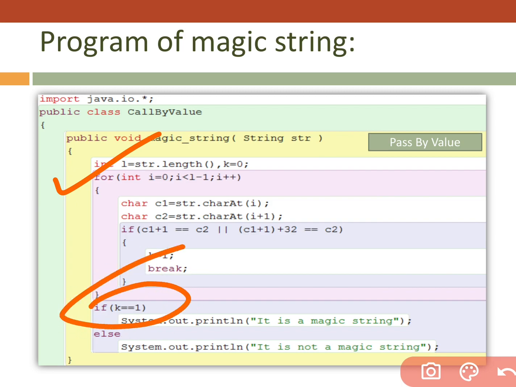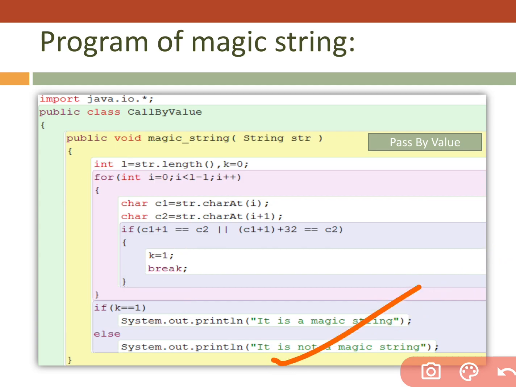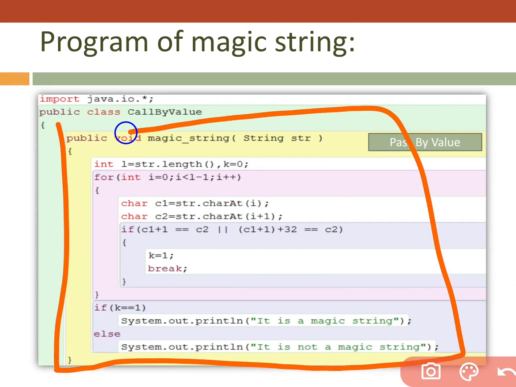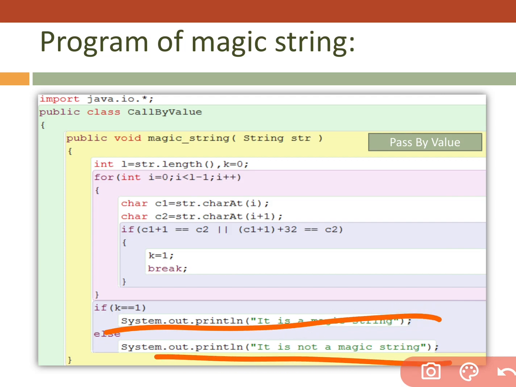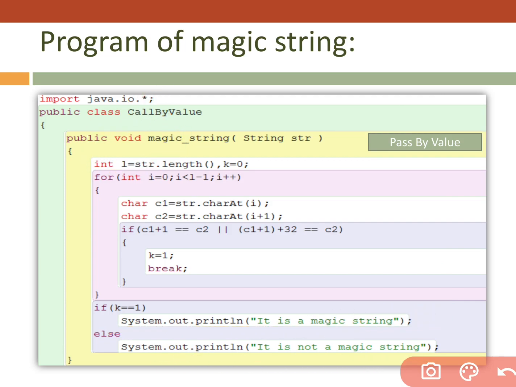If k equals 1, then that string is a magic string, else not. This is the logic we created for our function. I had already displayed whether it is a magical string or not, that's why I didn't use void here.